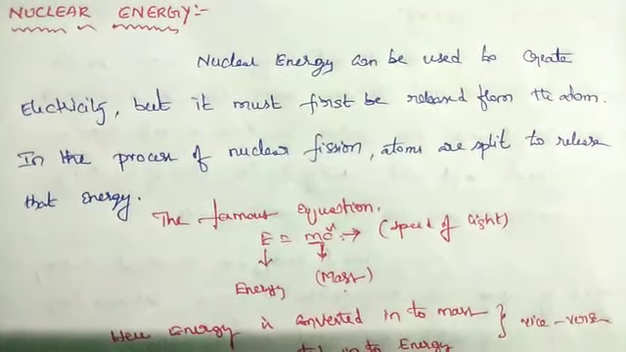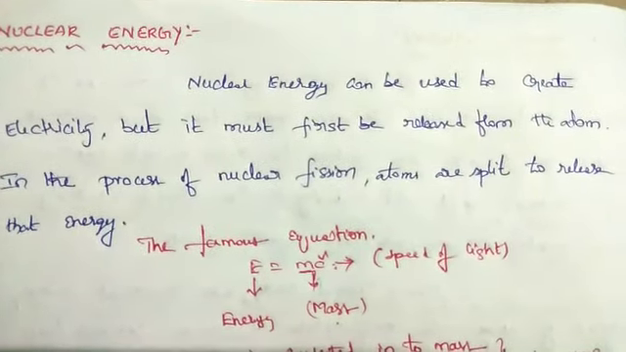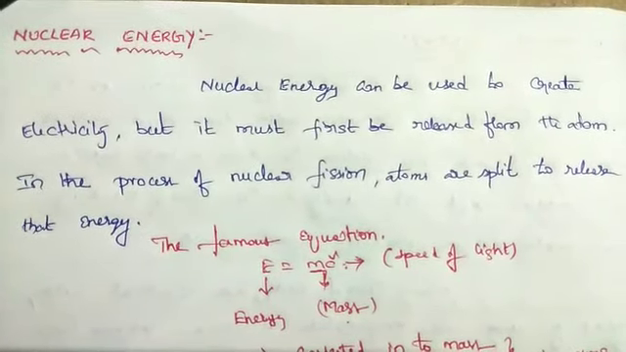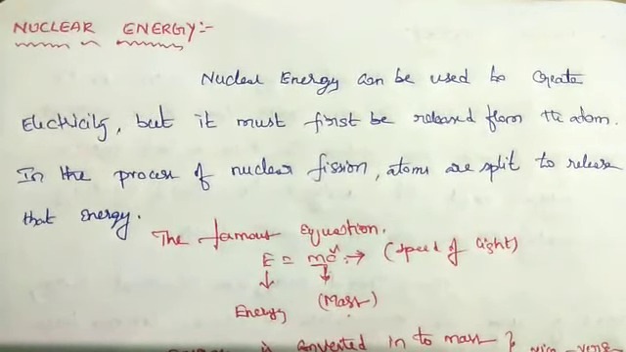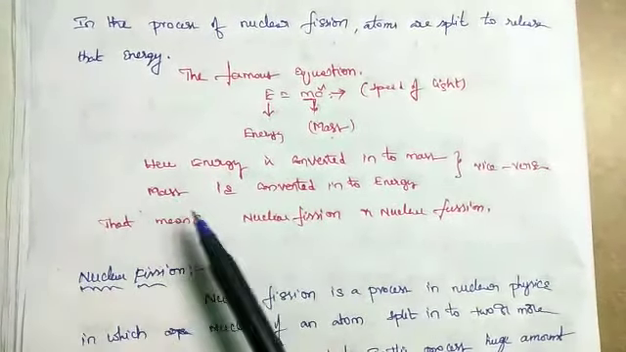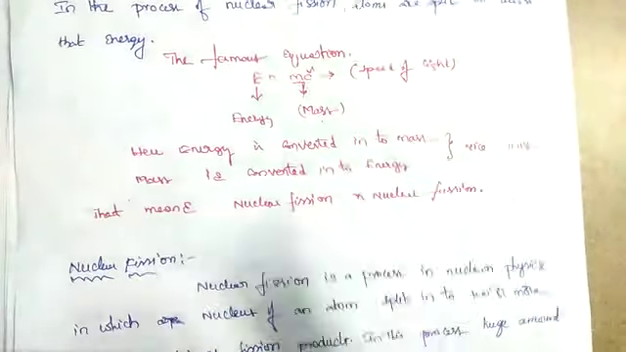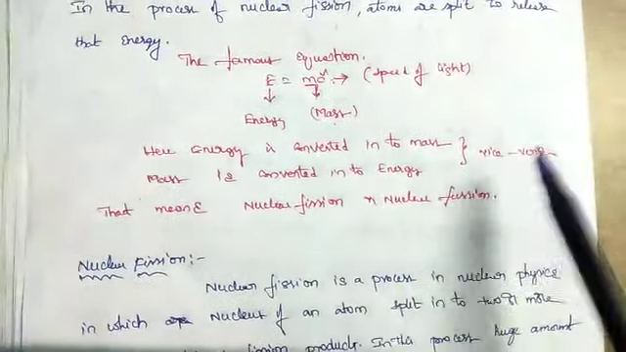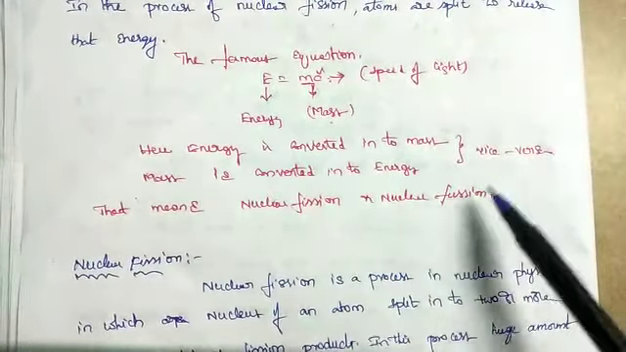The loss of mass between the sum of the masses of the disintegrated nuclei and the original nucleus in the nuclear fission reaction reappears in the form of a tremendous amount of energy. Hence, energy is converted into mass and mass is converted into energy. So this is a vice versa process. That means nuclear fission and nuclear fusion.